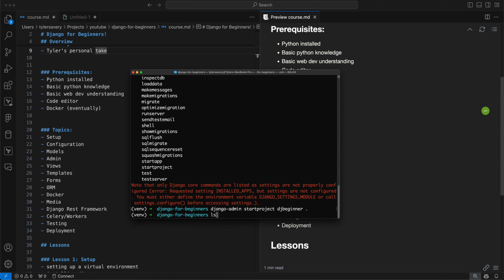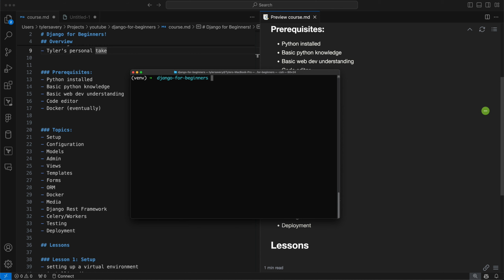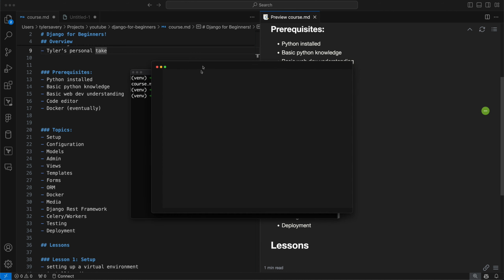So now if we do an ls just to see what's here, we actually see we have our manage.py right here. We have our venv still here, and then this thing called DJ Beginner, which is actually the project, which we'll see in a bit. Now I want to open this all in VS Code, and assuming you have VS Code installed, you can just do code dot, and it'll actually open that entire folder.